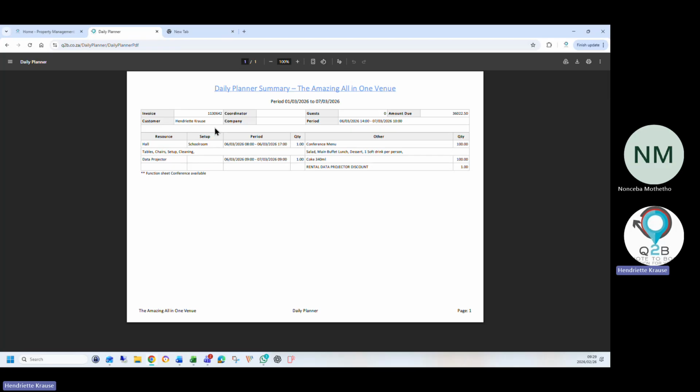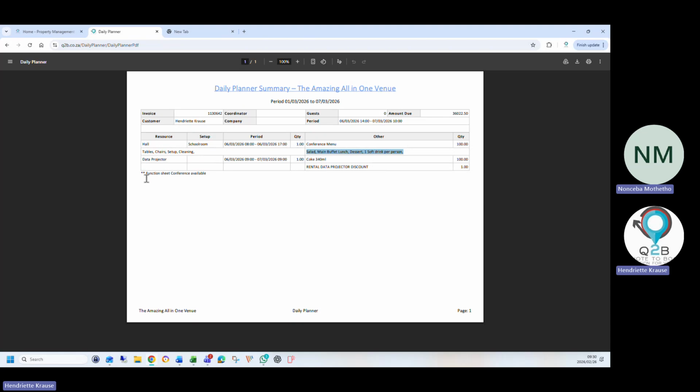But the daily planner is actually like an operational planner. It gives you the invoice number. If you put a coordinator name in there, it will print a coordinator name. It will tell you how much the customer still owes, who the company is, who the customer is, and what date and time they are here. They've rented the hall. The schoolroom must be set up in schoolroom style. This is the time and date they're going to use it. This is the package they've got. The data projector must be set up for them. The conference menu was selected. That's the menu, Coke, and a rental of a data projector.